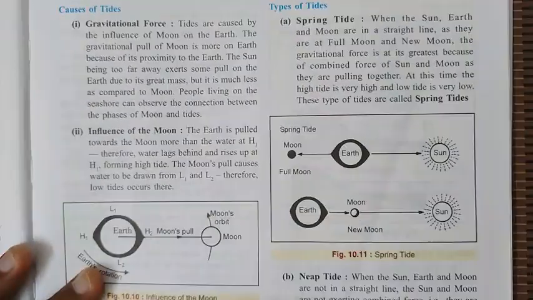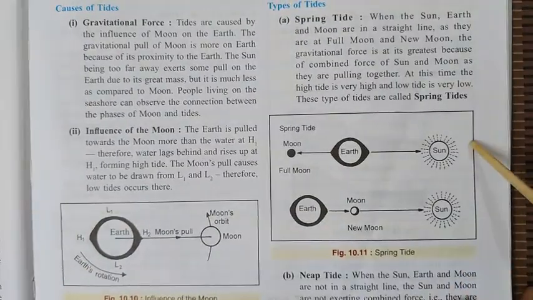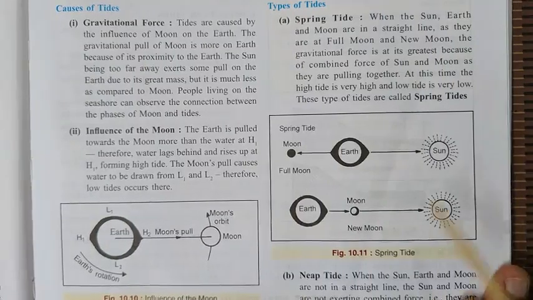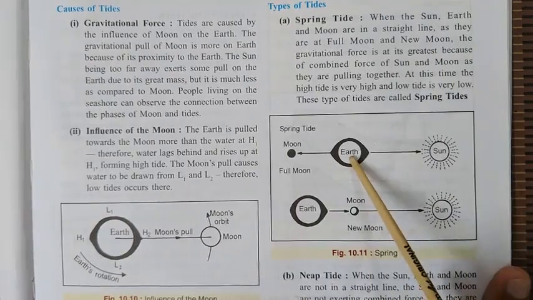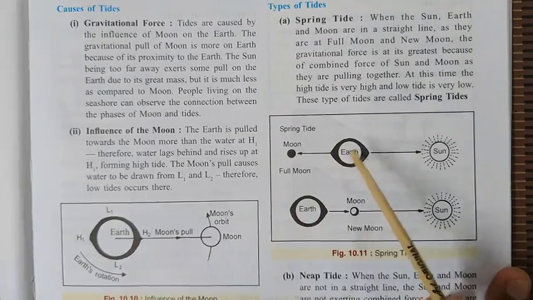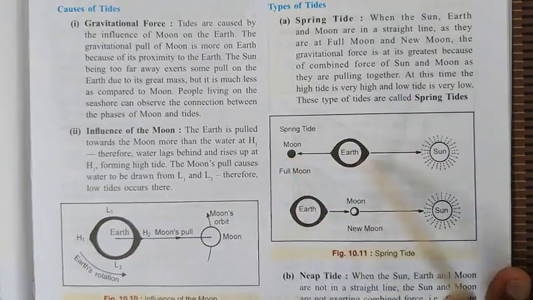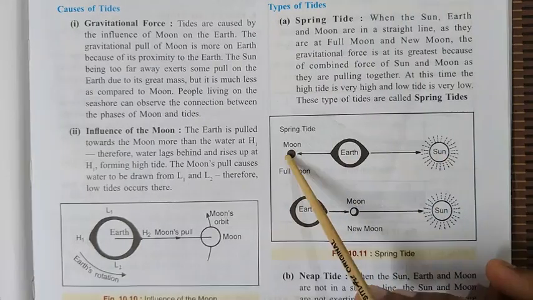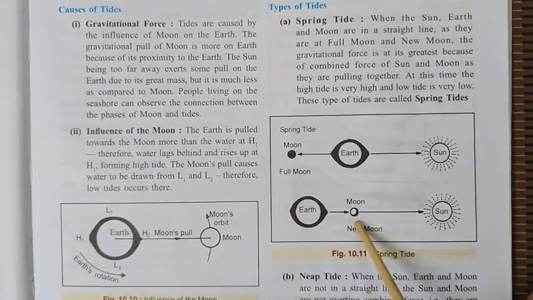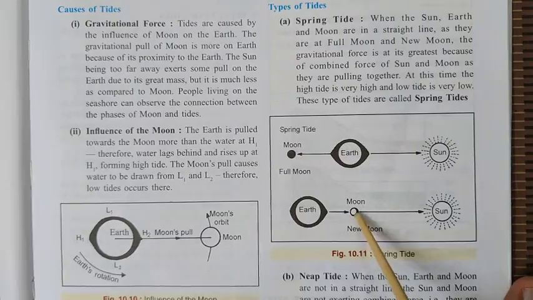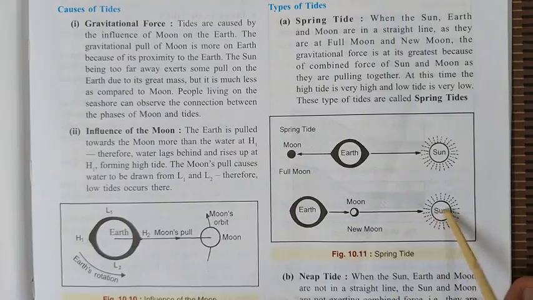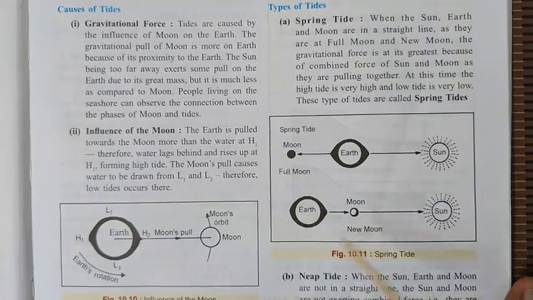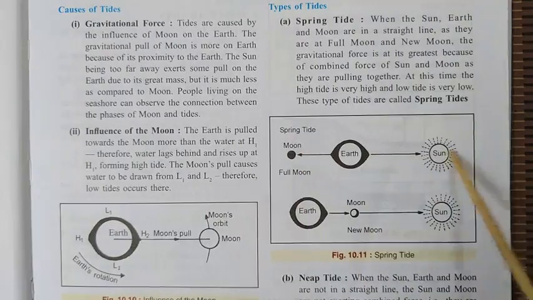Let's see here. The spring tide is caused when, if you see here, this is the earth. On one side there is the moon and on the other side there is the sun. You can say the moon, earth and sun come in one line. In another position, the moon is between, earth and then moon, and behind the moon there is the sun, but they are in the same line. So what happens when these three celestial bodies come in one line?